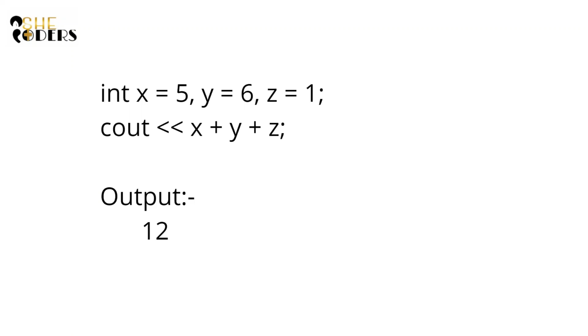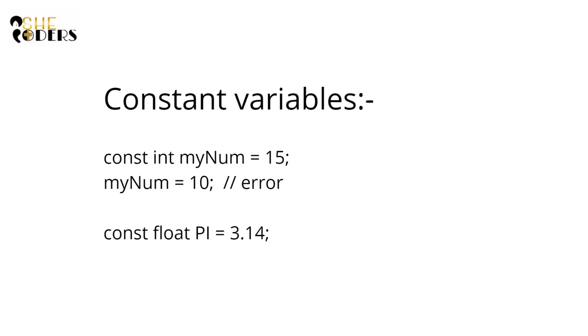Now coming to multiple variable declaration. Here, we want to create x, y, z, all three belonging to the same type, the integer data type. So we can declare all three in the same line, and the output will be 12 because that is 5 plus 6 plus 1.